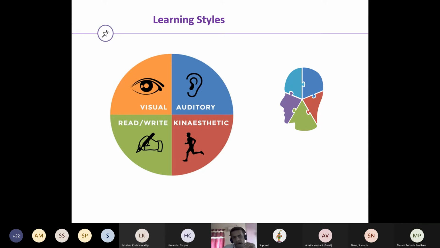Then comes the category of kinesthetic. As the word suggests, they learn by doing something. There is comparatively less focus on visuals and auditory. They basically learn by doing it. They prefer hands-on experience. So if you ask such people to sit in a lecture for 3 hours and just bombard them with heavy information, a lot of technical stuff, these will be the guys who get most bored.